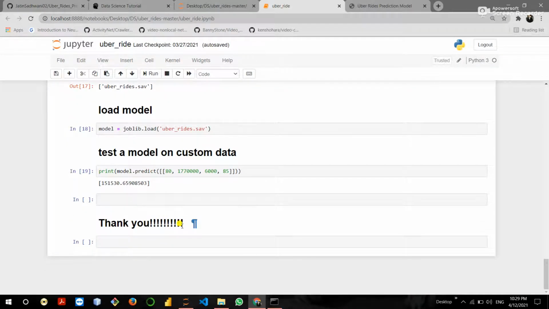So this is my Uber rides prediction model, and I also deployed this model using the Python framework Flask. Okay.